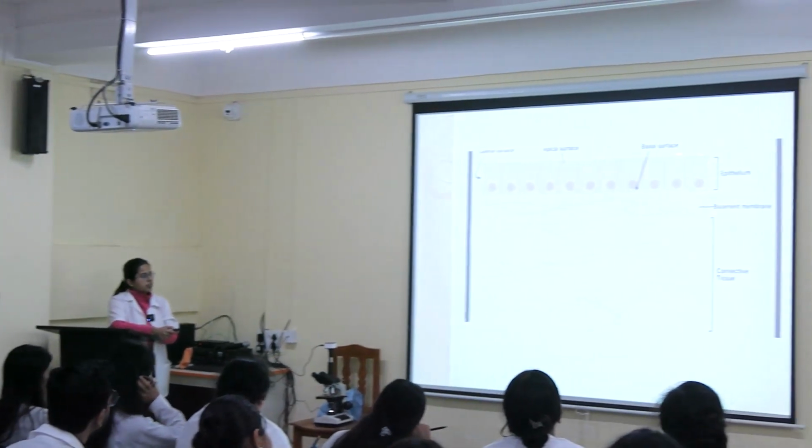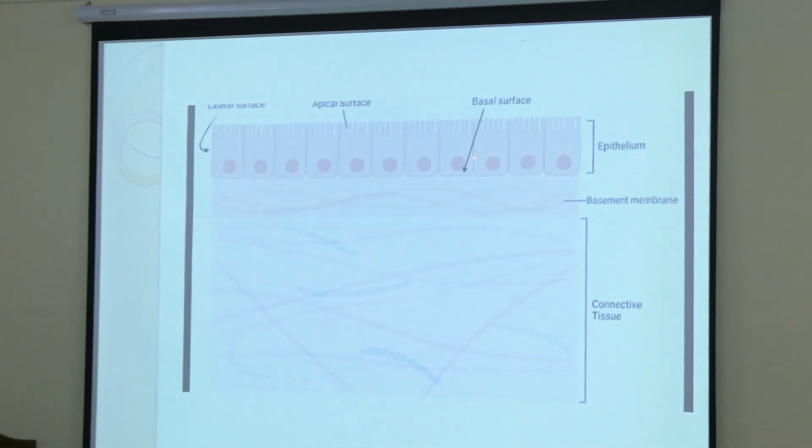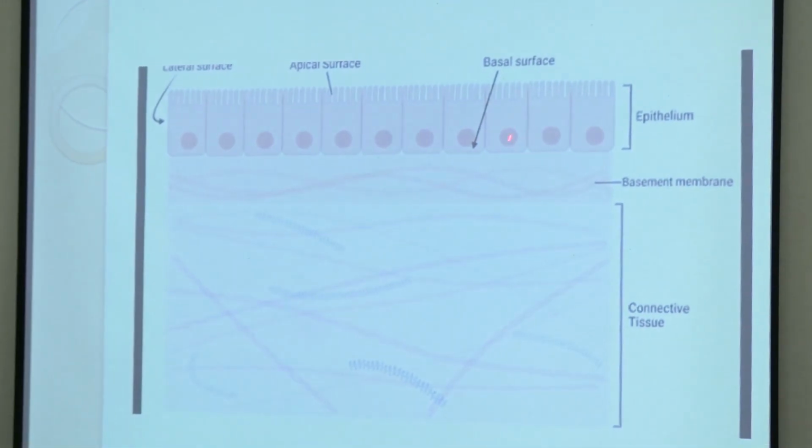See, these are the epithelial cells. This is a single layer of epithelium and these are epithelial cells. This is the nucleus.